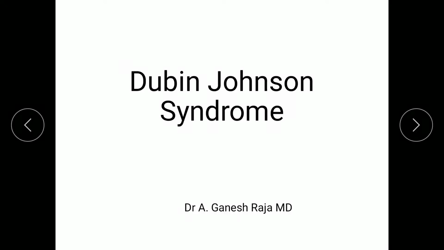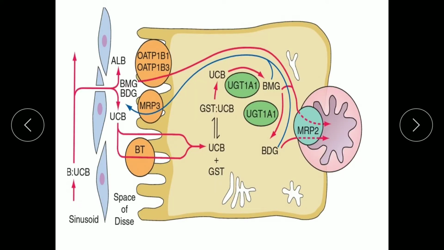Dubin-Johnson syndrome. This is one of the causes for isolated elevation of conjugated bilirubin. The other causes are Rotor syndrome, as we know. Before going into the topic proper, we'll have a brief look into the bilirubin metabolism.